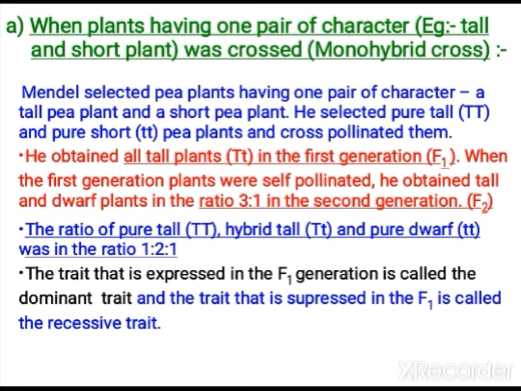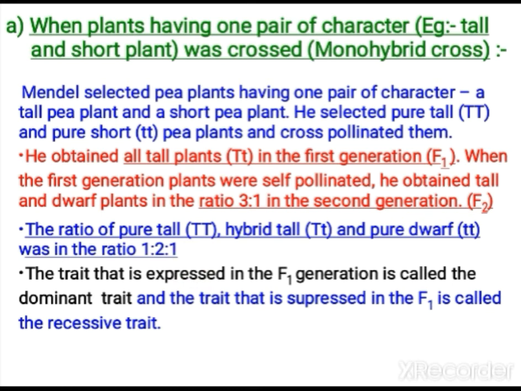So the genotypic ratio is 1:2:1 and the phenotypic ratio is 3:1. Phenotypic ratio is the ratio of what is visible outside. Genotypic ratio is the ratio according to the genes present.